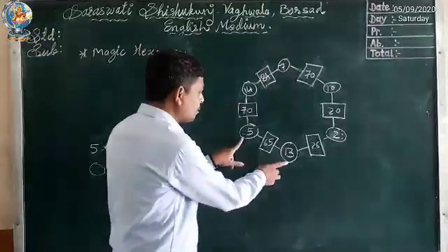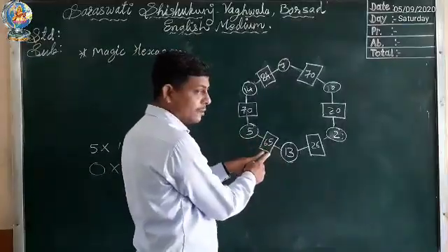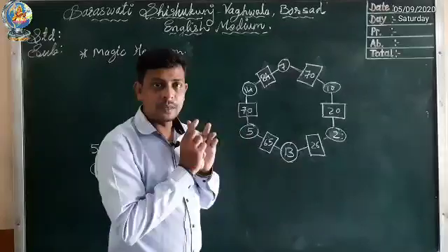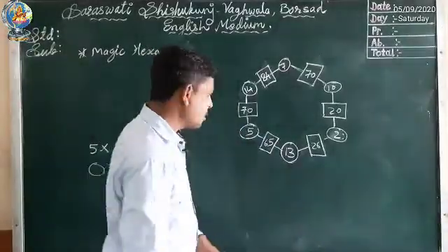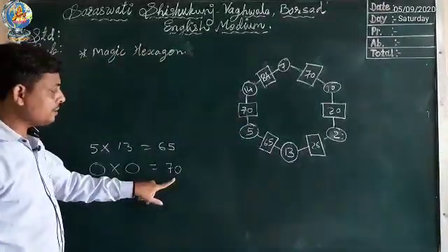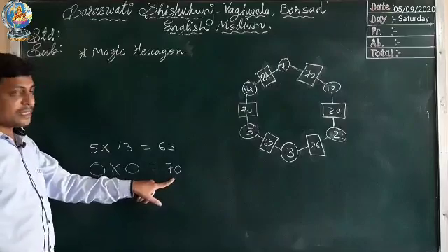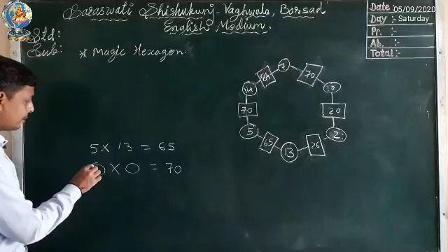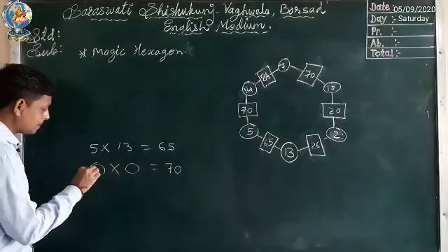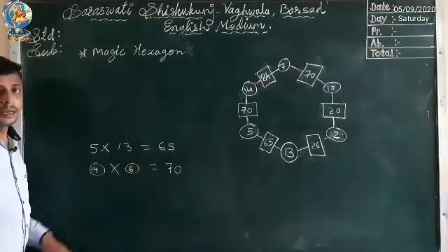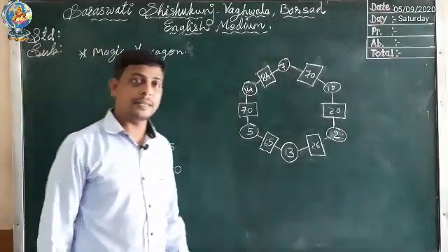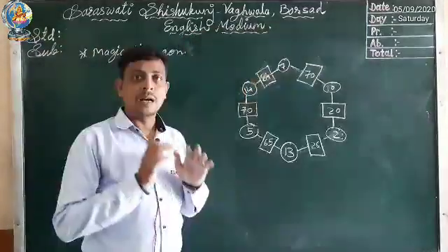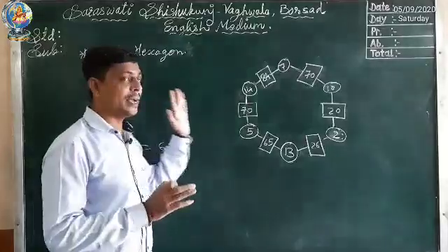Okay, you have to multiply the two circles, and whatever answer you get, you have to write in the square. So here the next number given is 70. 70 comes in between which two circles? 14 and 5. So we have to write 14 here, and 5 here. 14 5s are 70. So you have understood the rule of how to find the pattern in a magic hexagon.